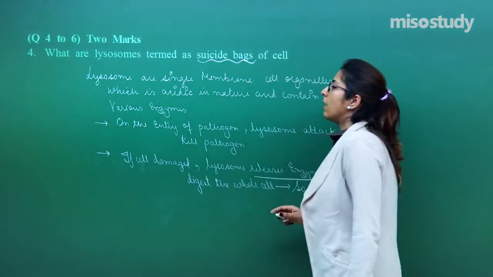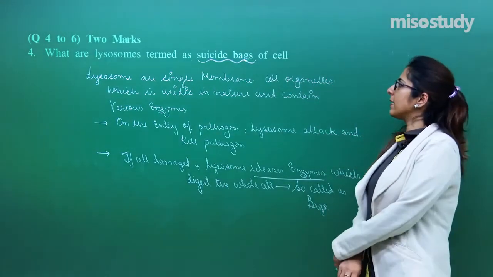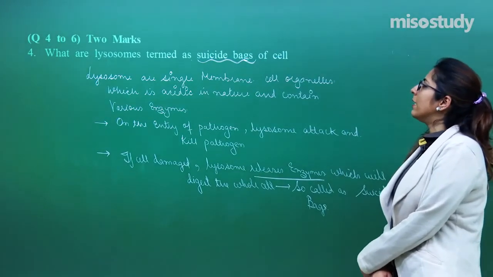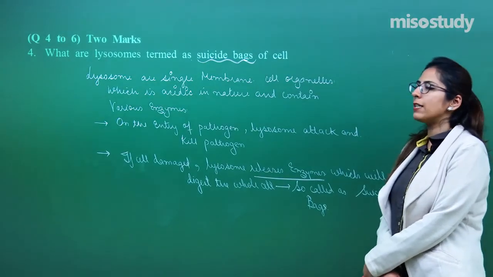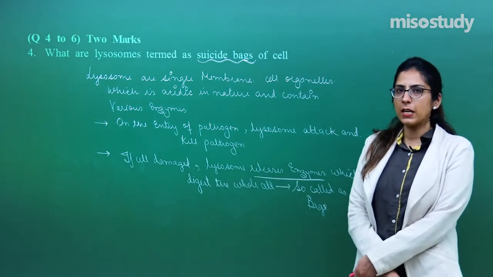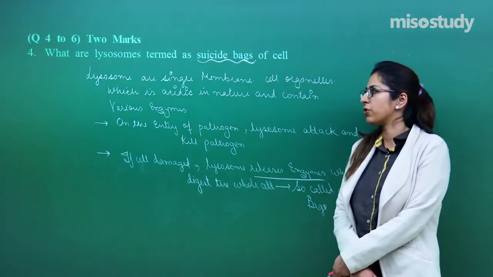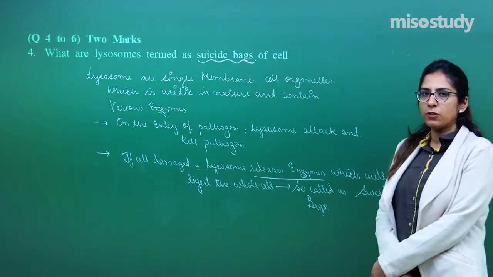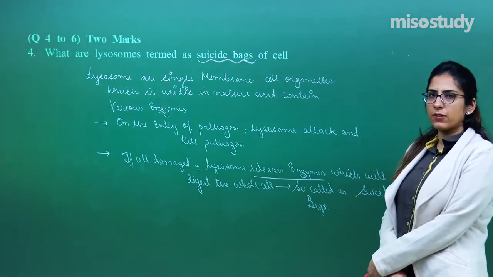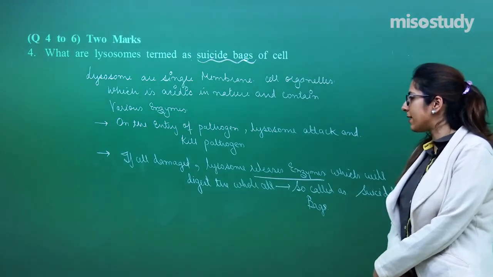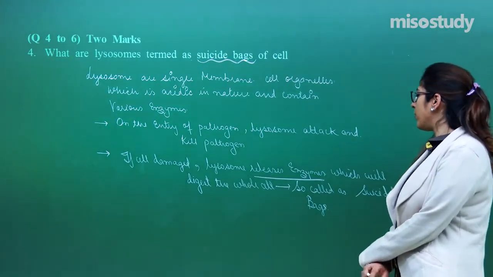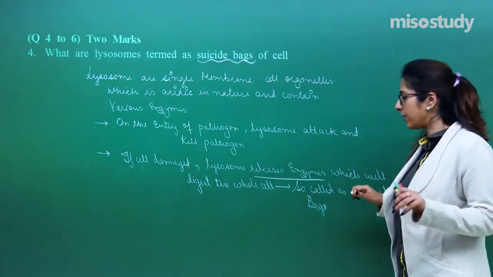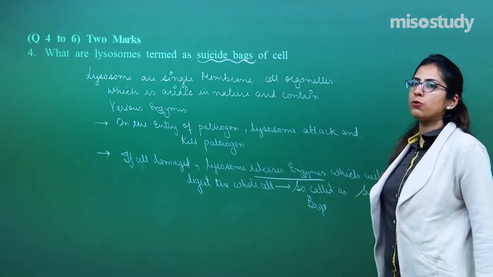Suicidal bags. So, what is a lysosome? Why is it considered a suicidal bag? These are single membrane bound organelles which are acidic in nature and contain various enzymes. These enzymes are collectively called lysozymes. On the entry of a pathogen, the lysosome attacks and kills the pathogen because of the presence of enzymes like hydrolase, etc. If the cell is damaged, the lysosome releases enzymes which will digest the whole cell, including all the cell organelles. That is why they are termed a suicidal bag.